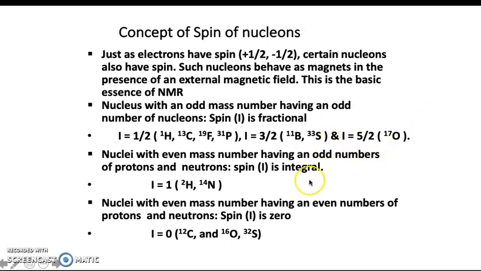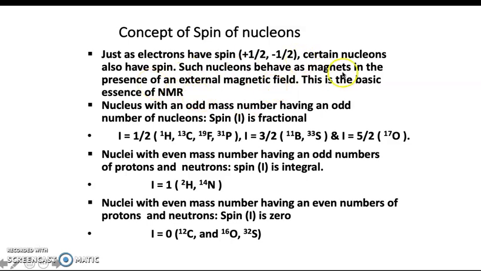But what happens when these nucleons are placed between the 2 poles of a magnet? In the presence of this external magnetic field, the small tiny magnets, that means the protons behaving as magnets, start to align either in the direction of the magnetic field or against the magnetic field. So this is the basic essence of NMR.